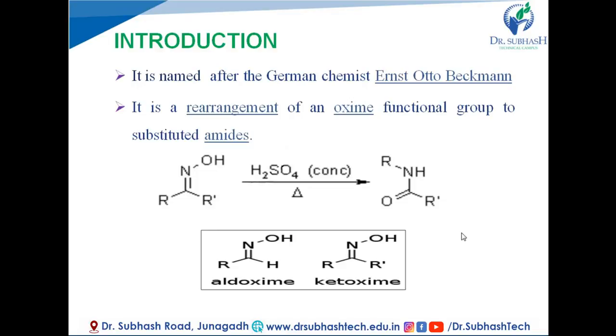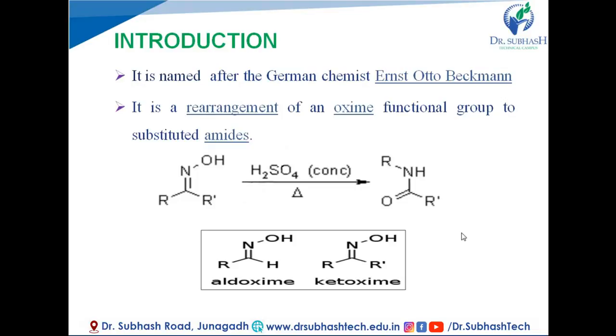It involves the conversion of an oxime functional group to an amide. That means rearrangement of the oxime group occurs and it forms the amide functional group. Now what is an oxime? When carbon is double bonded to nitrogen and that nitrogen is attached to the OH group, the hydroxyl group, this whole group, C double bond N OH, is known as an oxime.